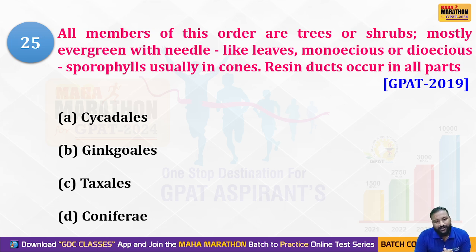What they are asking is, in which order, either Cycadales, Ginkgoales, Taxales or Coniferales, are the leaves needle-like or evergreen, monoecious and dioecious, and sporophylls usually in cones, with resin ducts in all plants. We'll see the right answer. I think it is D.